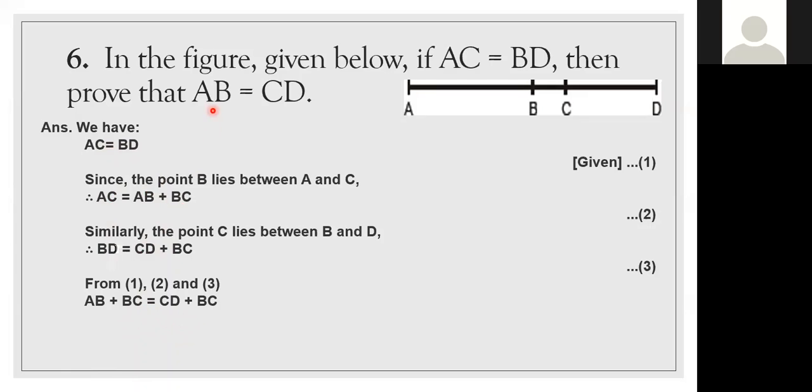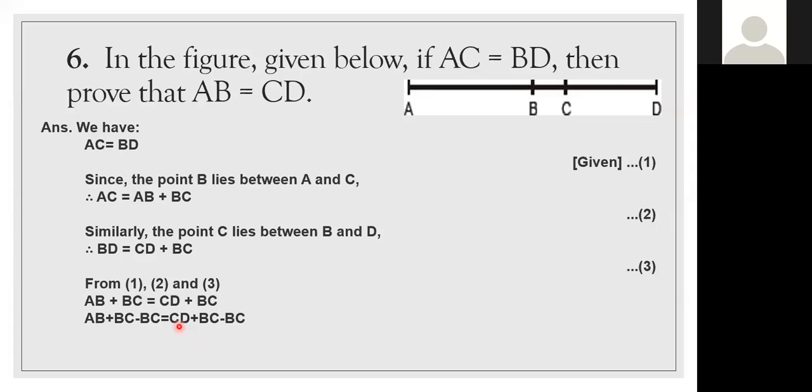We need to prove that AB is equal to CD. Now I'll subtract both the side BC. Here AB plus BC is there, CD plus BC is there. I'll subtract both the side BC. Equal things I'm subtracting. Which axiom I'm using here? Ma'am, subtraction. Third axiom. What is the third axiom? Ma'am, if equals are subtracted from equals, the remainders are equal.